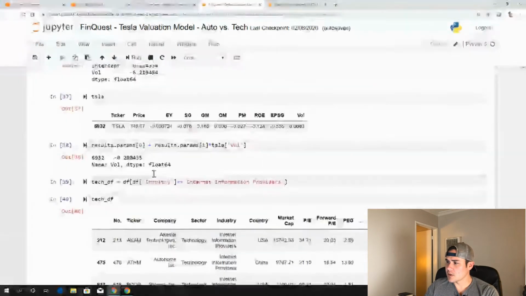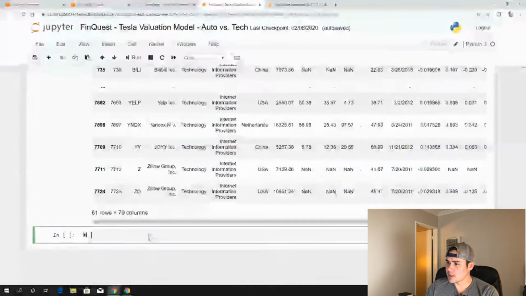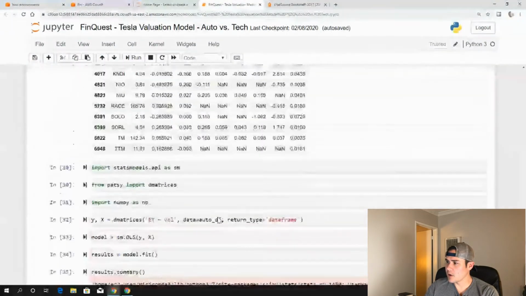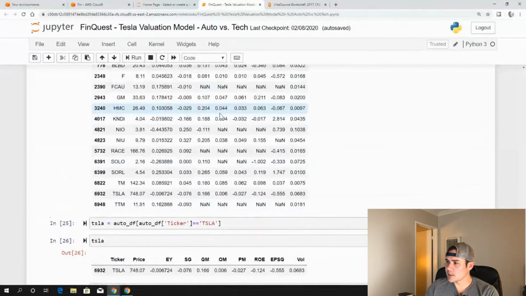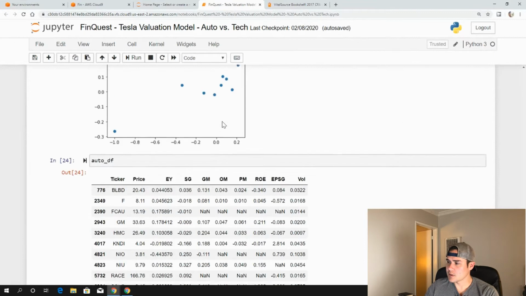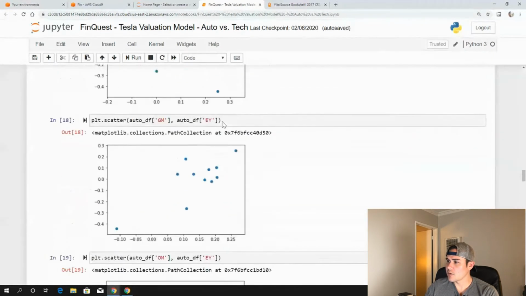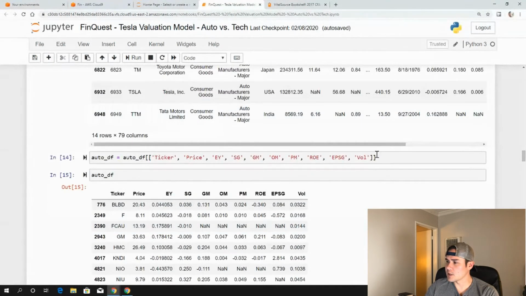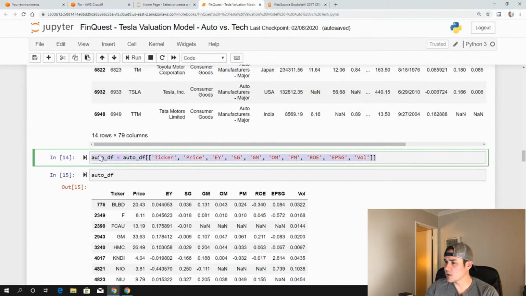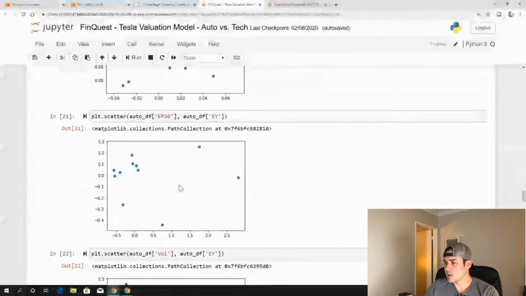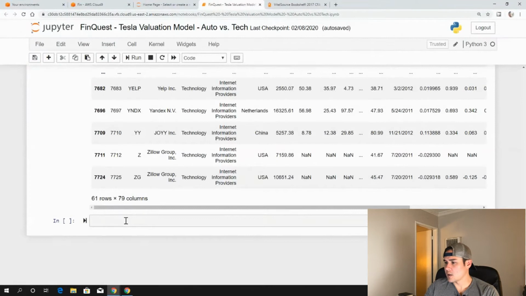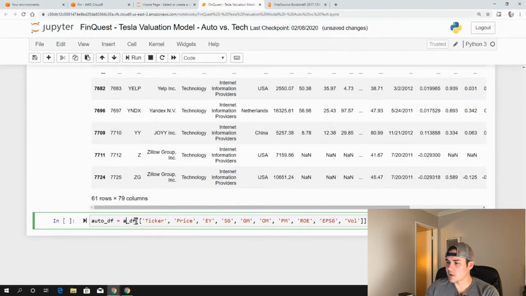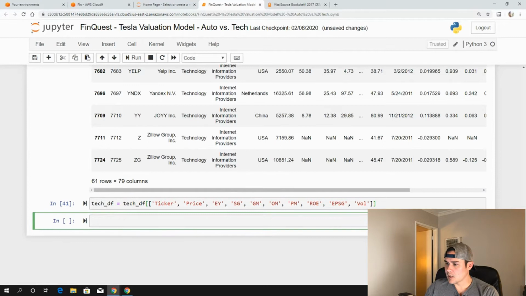Now we're going to do the same idea here. Let's go back up. Remember, we hypothesized these are the variables we're interested in: sales growth, gross margin. We're going to go through the same process and find these relationships. I'm going to copy this, and instead of auto DF, we call this tech DF. Let's run that.